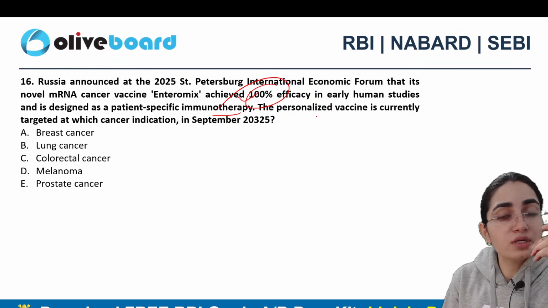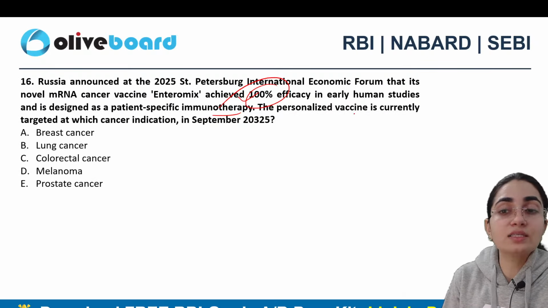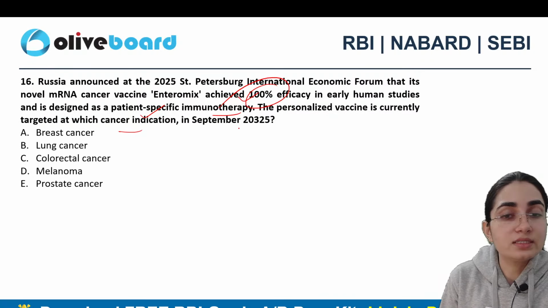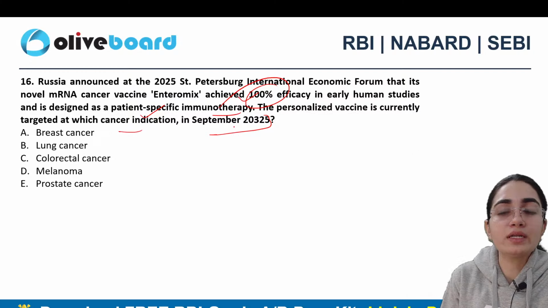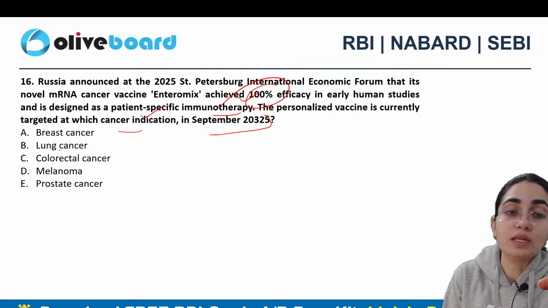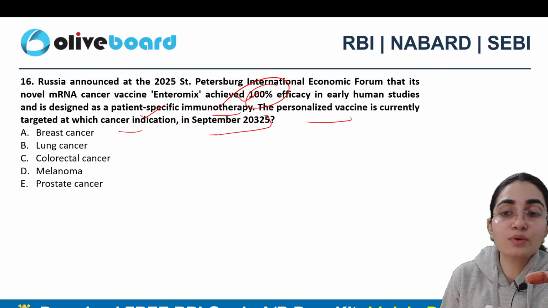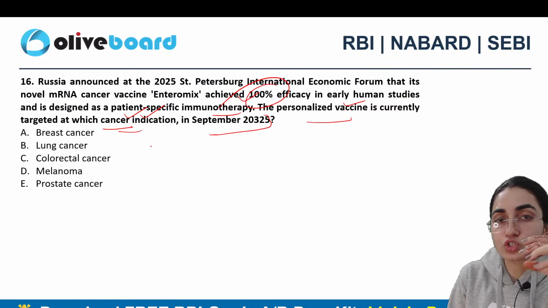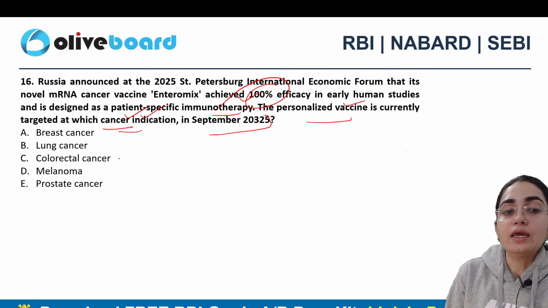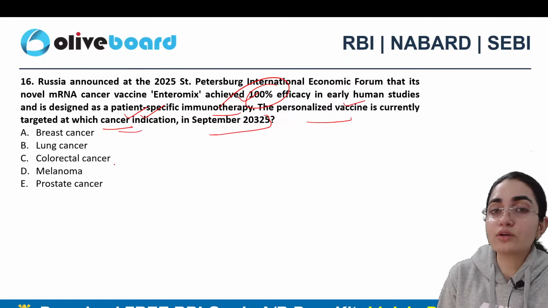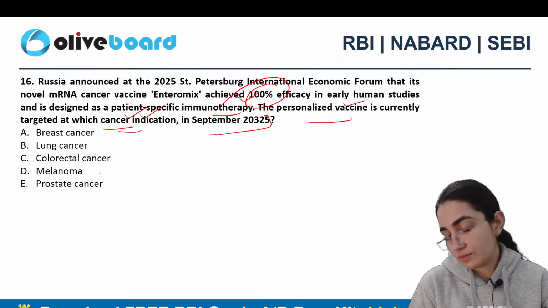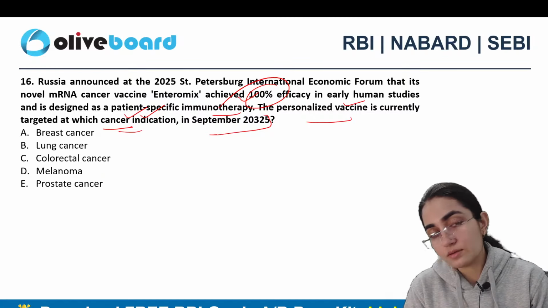The personalized vaccine here is currently targeted at which cancer indication? Is it breast cancer? Is it lung, colorectal? Is it melanoma? Or prostate cancer? Which one exactly is the correct answer?